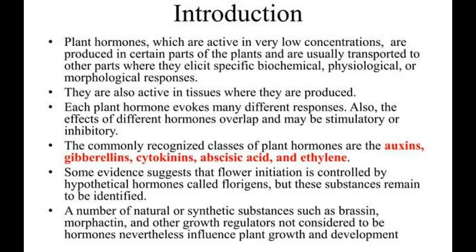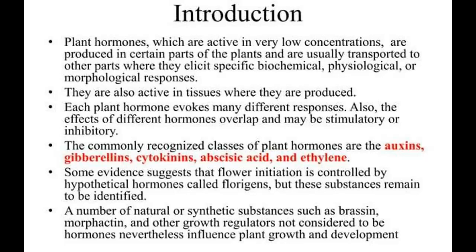are usually transported to the parts where they elicit specific biochemical, physiological and morphological responses. They are also active in tissues where they are produced. Each plant hormone evokes different responses and affects different processes; hormone effects overlap and may be stimulatory or inhibitory in reaction.